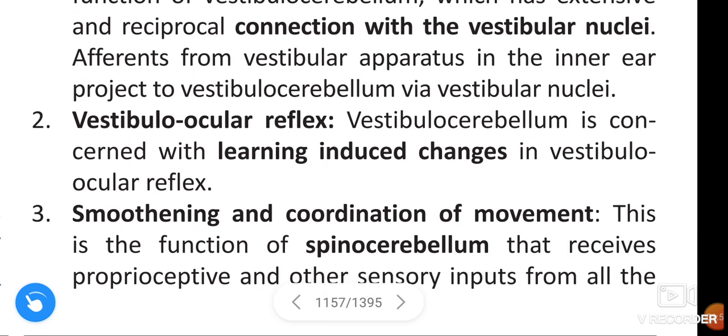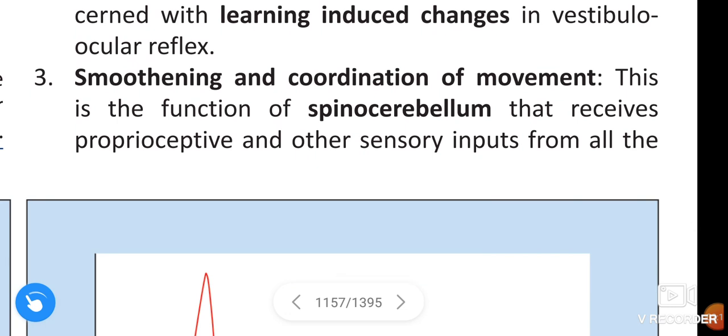Vestibulo-ocular reflex. Vestibulocerebellum is concerned with learning-induced changes in vestibulo-ocular reflex. And the third function of cerebellum is smoothing and coordination of movement.